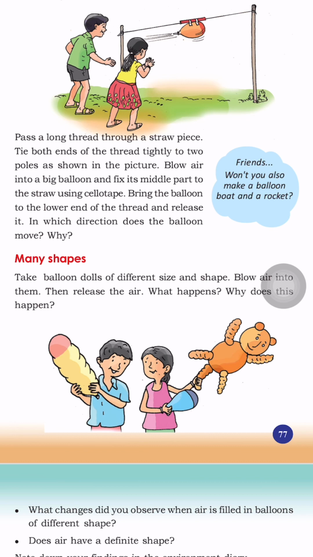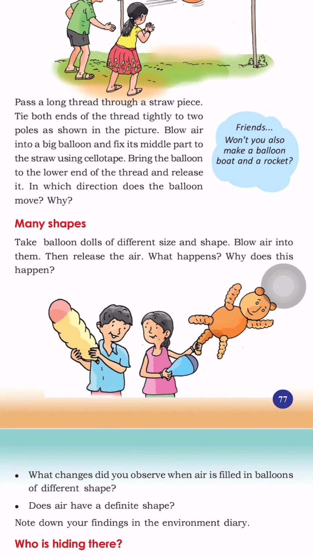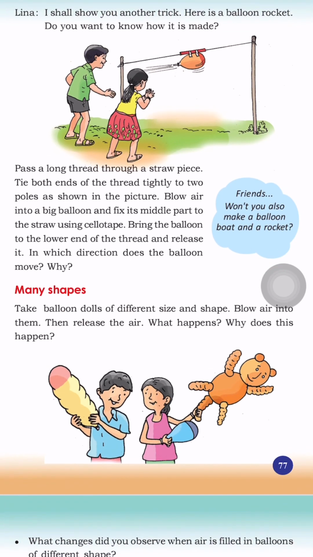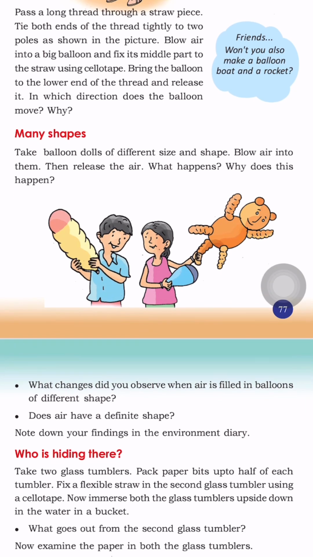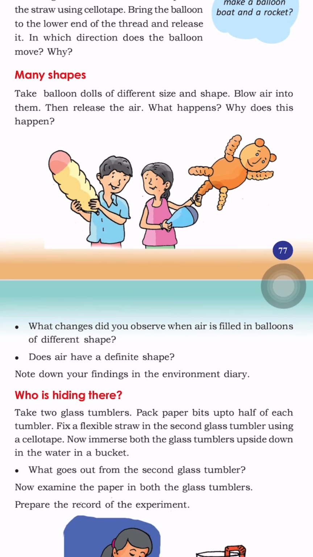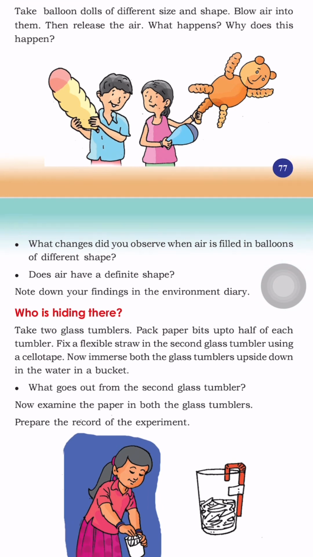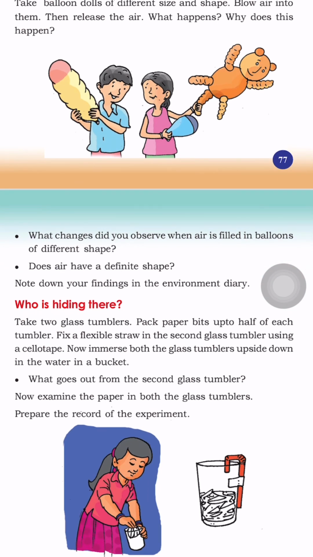Many shapes you see. Take balloons of different size and shape, blow air into them and then release the air. What happens? Why does this happen? What changes did you observe when the air is filled in balloons of different shape? Does air have a different shape? No, of course. Like liquid, air does not have a fixed shape. Note down your findings in the environment diary.